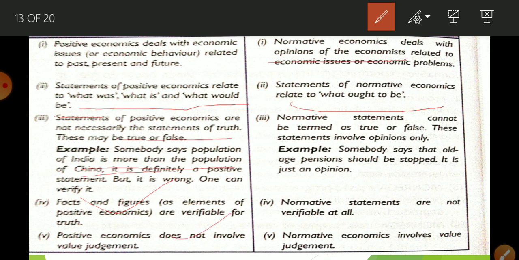Positive economics does not deal with opinion. On the other hand, normative economics cannot be treated as true or false. We cannot call it true or false. Like if someone says that old age pension should be stopped, then it only leads to controversy. Normative statements are not verifiable. Why? Because it is opinion of a person. It involves judgment or opinion.